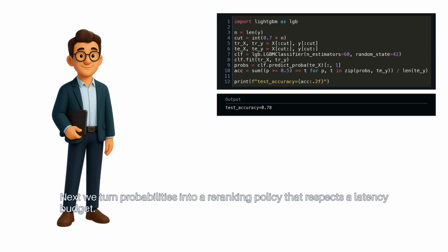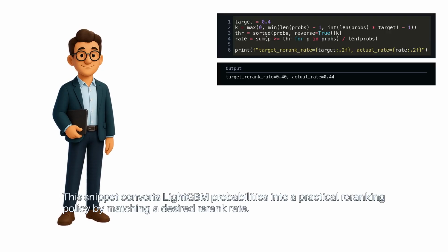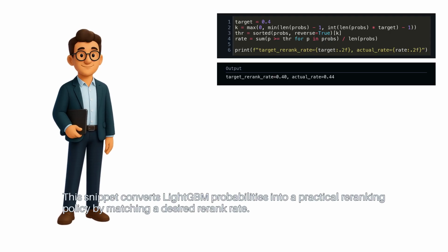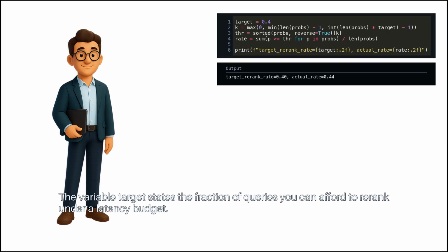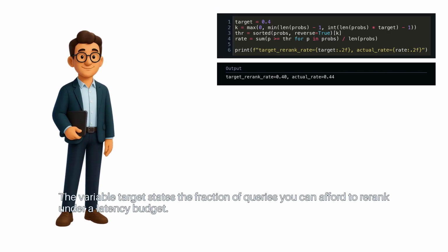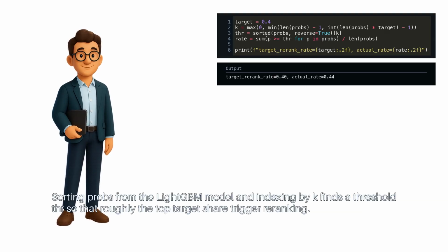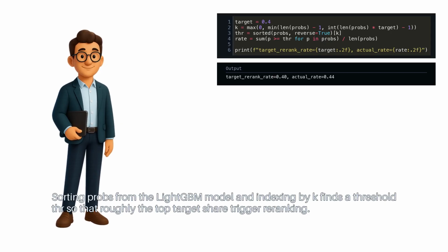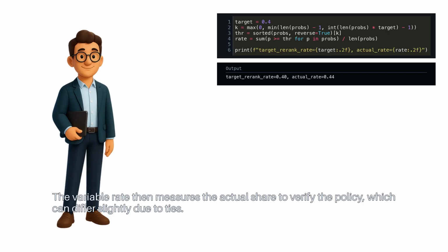Next, we turn probabilities into a re-ranking policy that respects a latency budget. This snippet converts LightGBM probabilities into a practical re-ranking policy by matching a desired re-rank rate. The variable target states the fraction of queries you can afford to re-rank under a latency budget. Sorting probs from the LightGBM model and indexing by K finds a threshold THR so that roughly the top target share trigger re-ranking. The variable rate then measures the actual share to verify the policy, which can differ slightly due to ties.